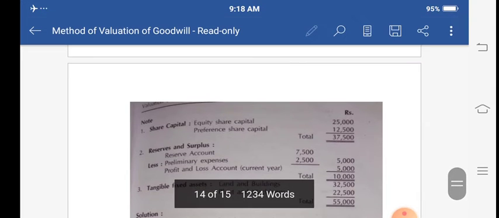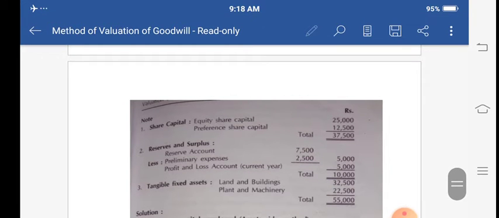Now we will see first of all the asset side approach, how to calculate the average capital employed. In the asset side approach, first of all we have to take the market value of the assets.